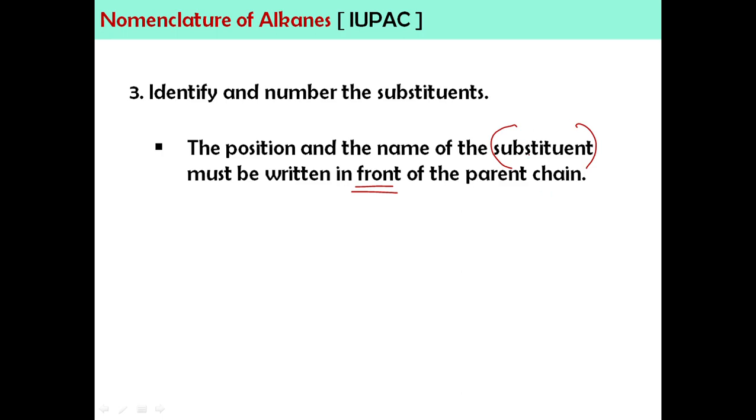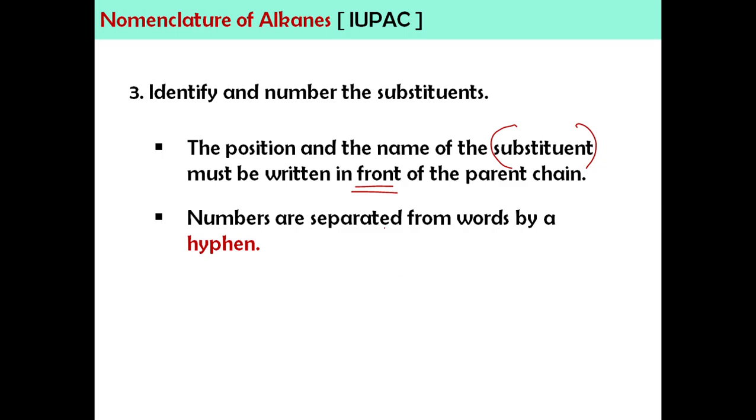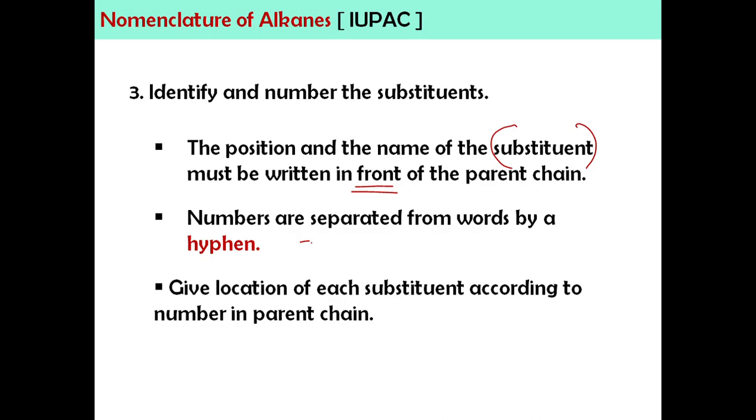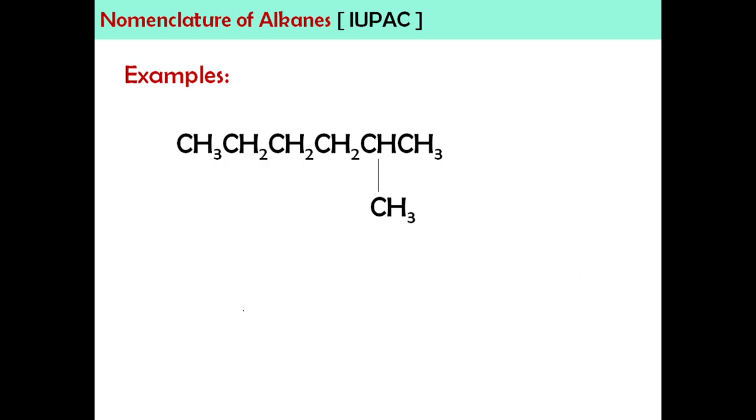Okay. So, the numbers are separated from words by using a hyphen. So, hyphen ni dash. Okay, so we're going to dash between numbers and word. Okay, so kita akan letak dash. So, we're going to give the location of each substituent according to number in the parent chain. Okay, that's why pentingnya numbering tadi. Okay, sebab untuk substituent kita akan letak nombor dia juga dalam nama. Okay, so ini nak fahamkan about the third step, kita tengok example.